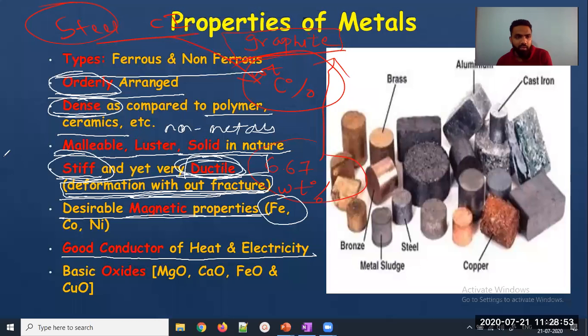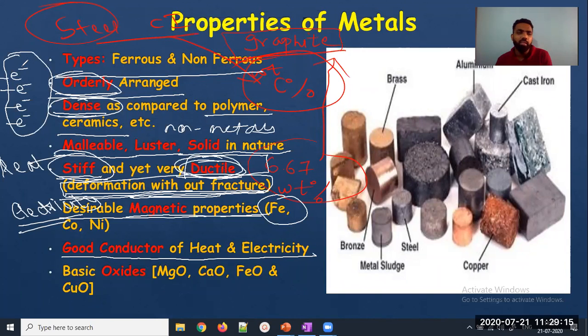I would like to distinguish heat and electricity; these are two different terms. Electricity: how do we know that some material is electrically conductive? If there is flow of electrons, meaning electrons can flow from one terminal to another terminal, suppose these are my electrons, and they can flow from the negative terminal to the positive terminal. If they can flow from negative to positive terminal, what do we understand? That there is flow of electricity. And what do you mean by heat? Heat is like, suppose this is a plastic, I hope you can see this part.